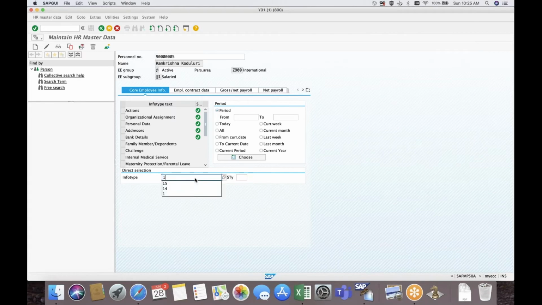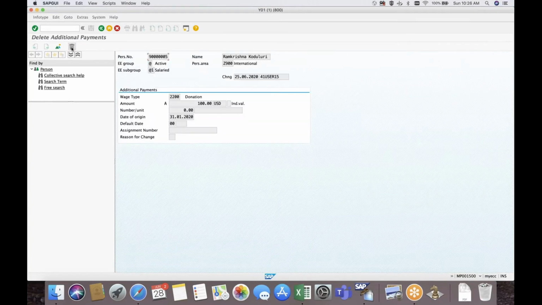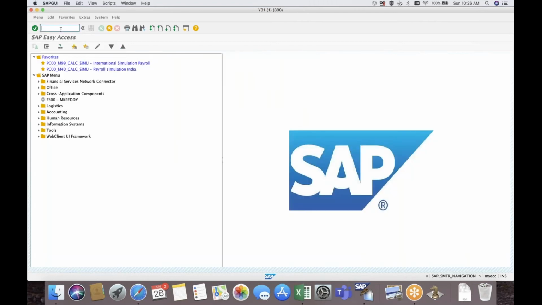I have a few deduction wage types, if I'm not wrong. Let us say there is a donation. We'll create this 2200 instead of maintaining it in 15. It should be calculated dynamically through PCR in the payroll, with 10% and 12%. For this group it should be 10%, and for the rest of the groups it should be 12%. That is the example topic for the day. Is the scenario clear? What we are going to work on?